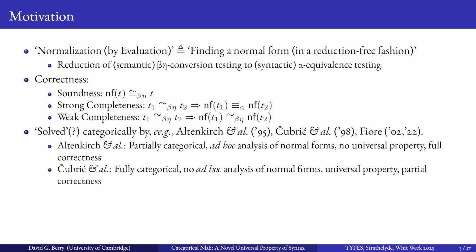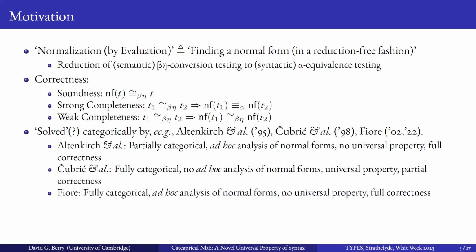Chubik et al.'s work is fully categorical. It doesn't make any ad hoc analysis of normal forms. It does make use of universal properties, but because of the lack of ad hoc analysis about normal forms and its universal property, it only produces partial correctness categorically. So it only establishes soundness and not strong completeness. So it doesn't really even solve the goal, and they resort to non-categorical techniques to prove the results in their setting. And then my supervisor's work, again, it's fully categorical. It uses ad hoc analysis of normal forms. It doesn't use a universal property really, but it does establish full correctness.